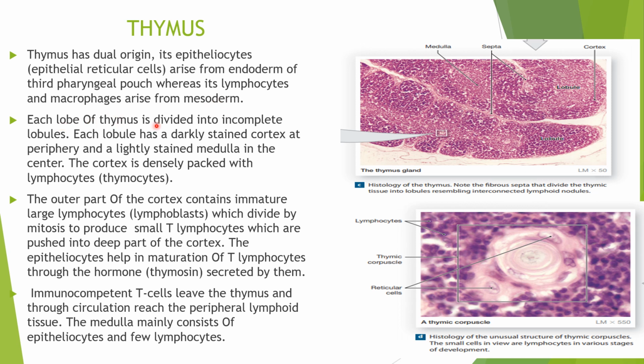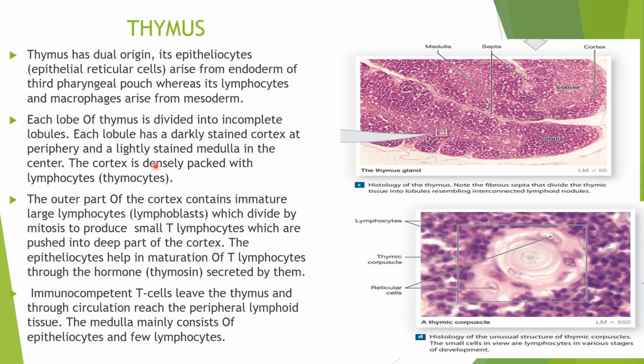Now each lobe of the thymus is divided into incomplete lobules. Each lobule has a darkly stained cortex at the periphery, and a lightly stained medulla in the center. You can make out the darkly stained cortex here in this histological structure of the thymus, and this is the lightly stained medulla in the center.